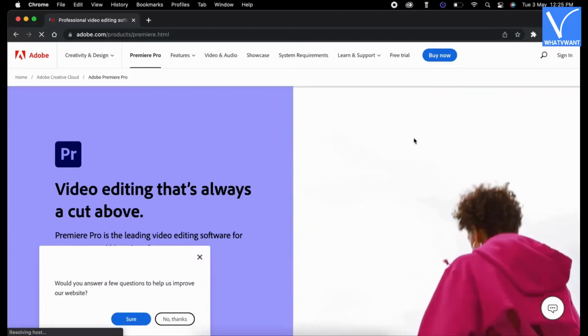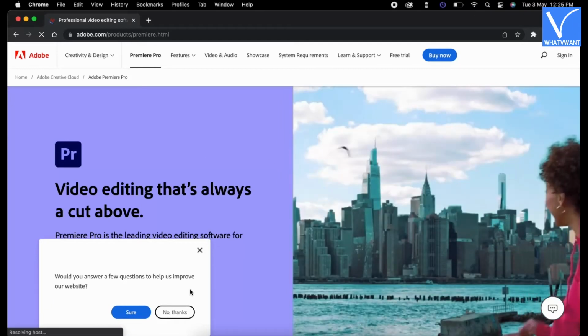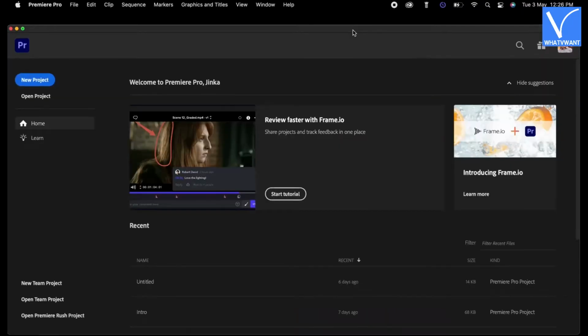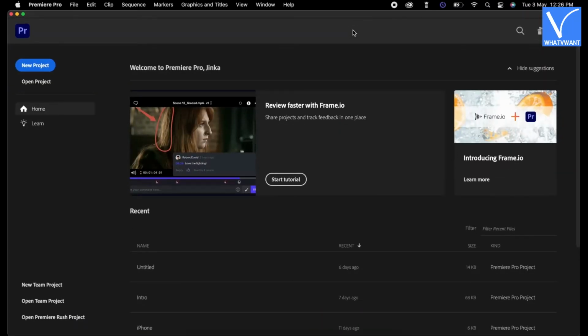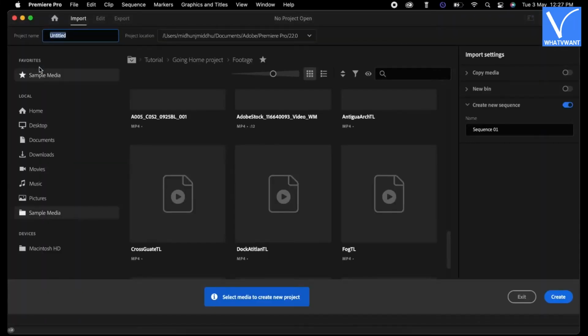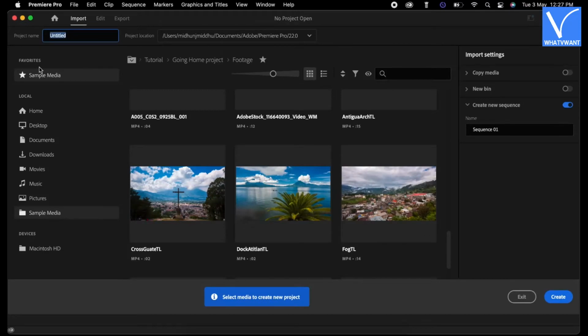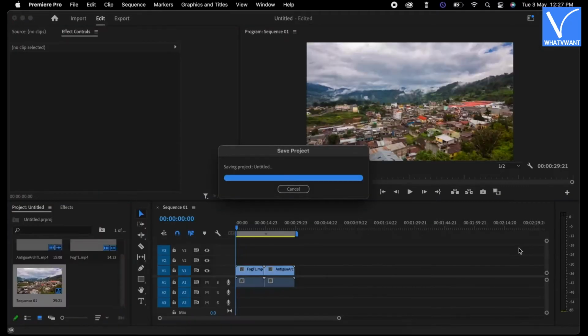Number 2. Adobe Premiere Pro. Visit the official site of Adobe and download the latest version of Adobe Premiere Pro. Install and launch the application. Click on the New Project option. Choose the videos to import and later click on Create. Then the clips are added to the timeline.